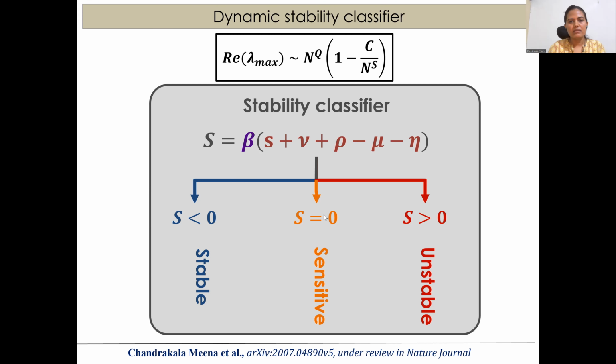When S is 0, the stability of our system will sensitively depend on the intrinsic parameter C. And when S is greater than 0, the first term will dominate and the system will be asymptotically unstable. So Robert May's results were right, but they fall in our instability class.